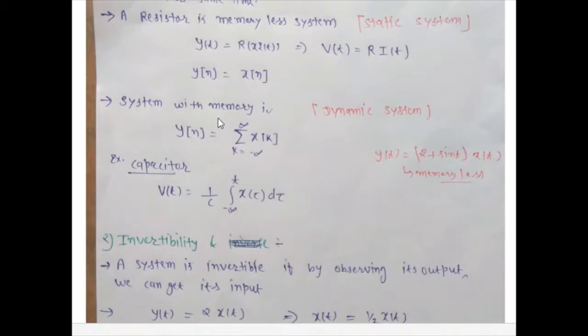You can also see that an element which stores energy is called a dynamic system. An example is a capacitor. A capacitor stores energy, so it is an example of a dynamic system or system with memory.